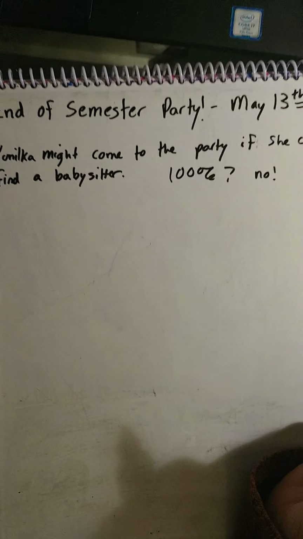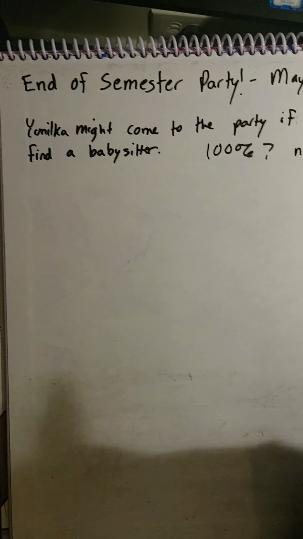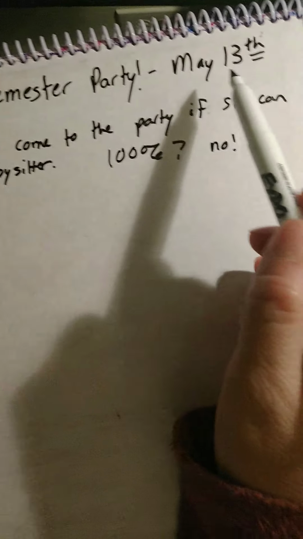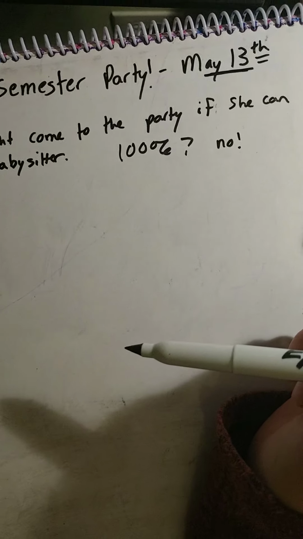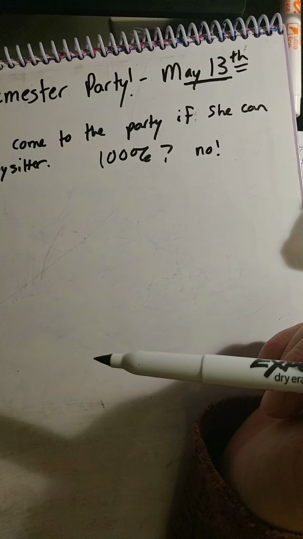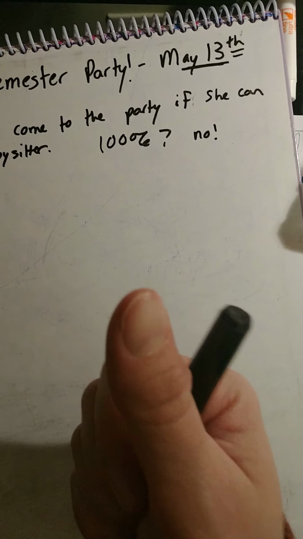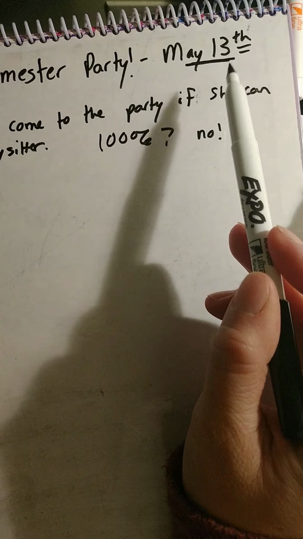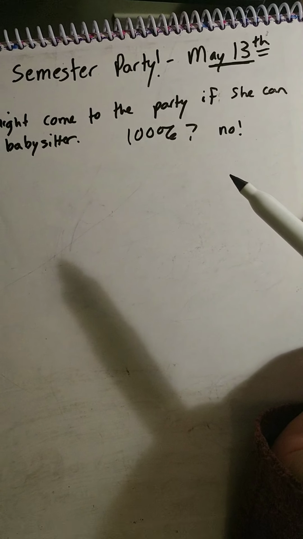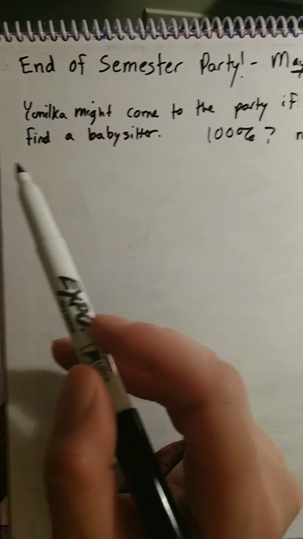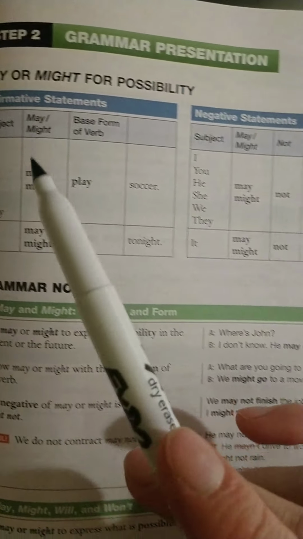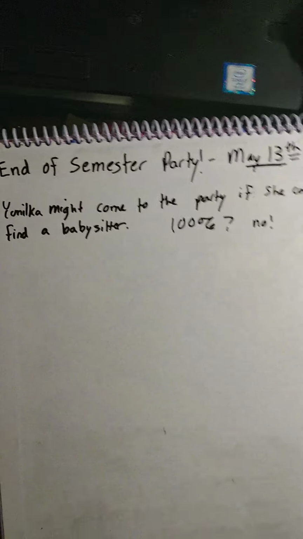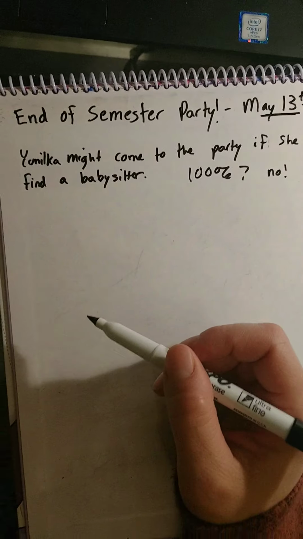All right. So, the other thing I just wanted to mention now, May 13th, is this present, past, or future? If you said future, good job. Thumbs up. May 13th is future. And so when we use these verbs may or might, we're talking about the future. All right, so we are writing about the future.